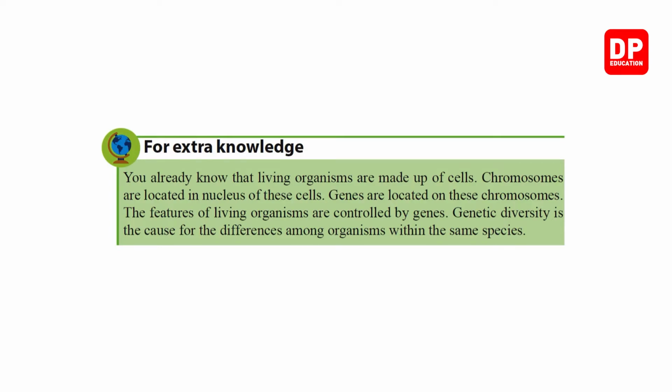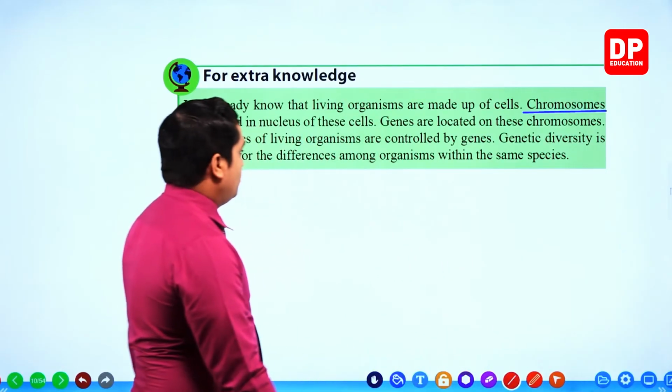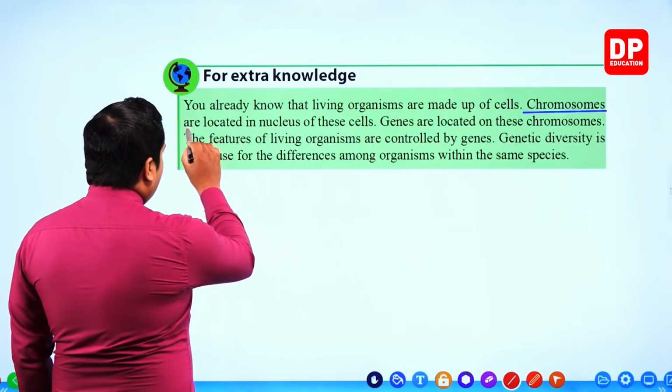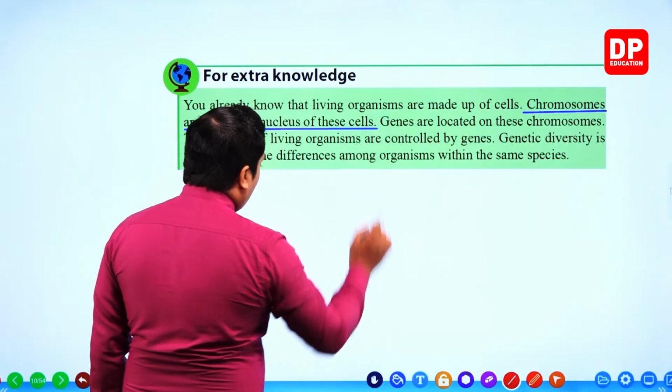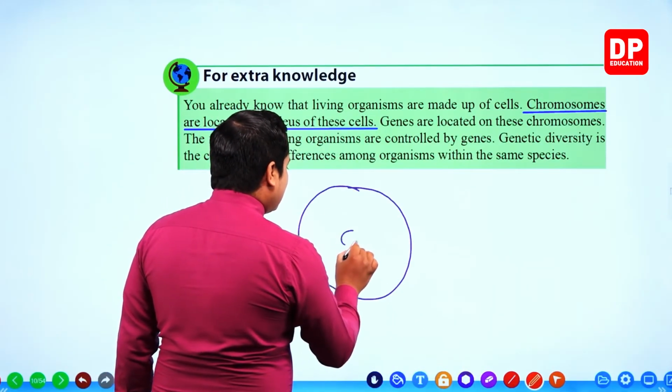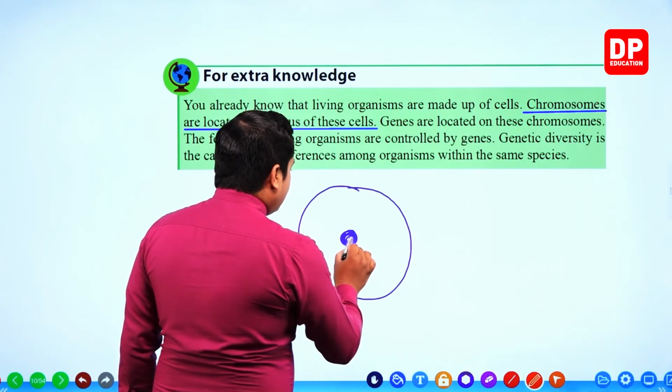You already know that living organisms are made up of cells. All of us are made up of cells. Not only us, but any kind of living organism is made up of cells. So, chromosomes, important thing, my dear children. Chromosomes are located in the nucleus of these cells. When you take a cell, let's draw a cell. The cell is like this, no? This is a simple cell.